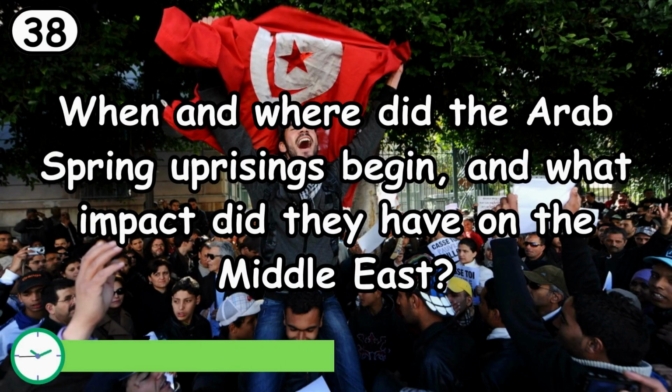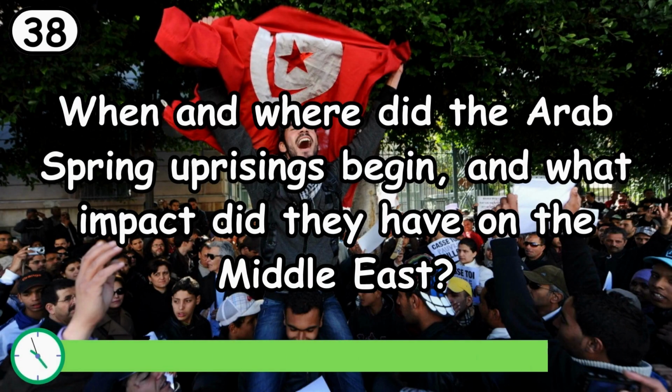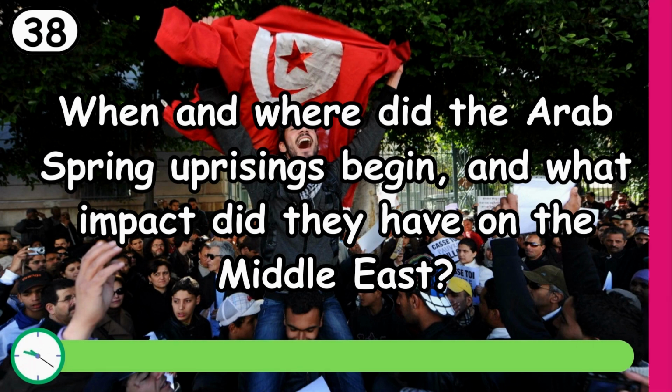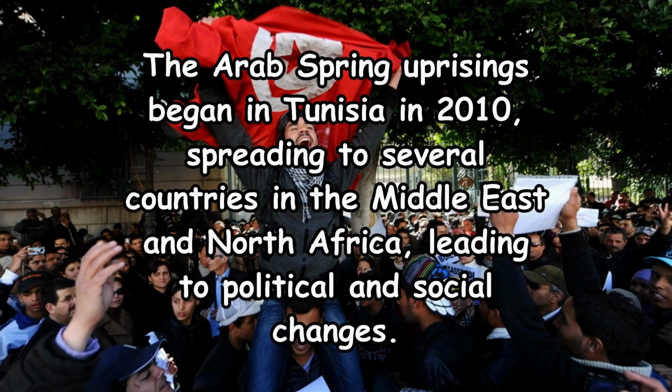When and where did the Arab Spring uprisings begin, and what impact did they have on the Middle East? The Arab Spring uprisings began in Tunisia in 2010, spreading to several countries in the Middle East and North Africa, leading to political and social changes.